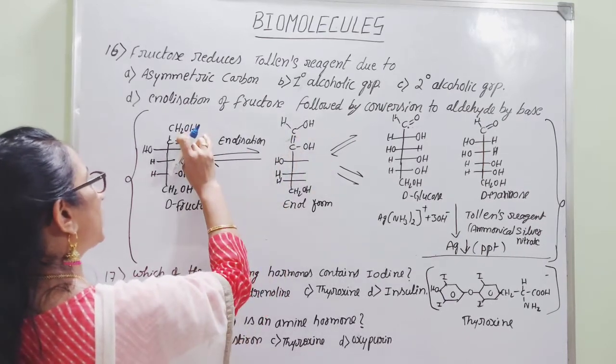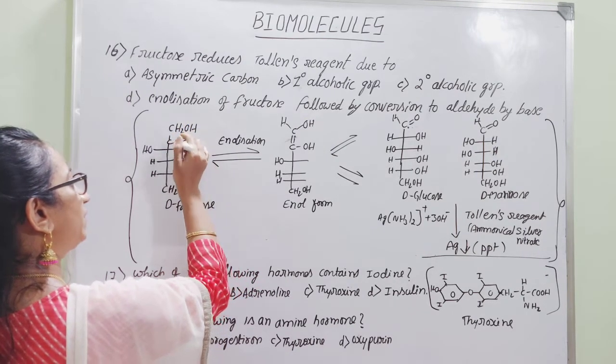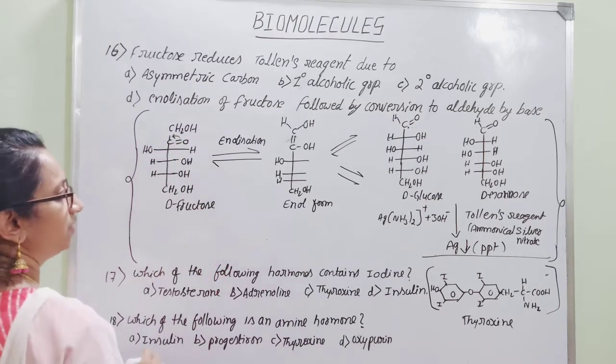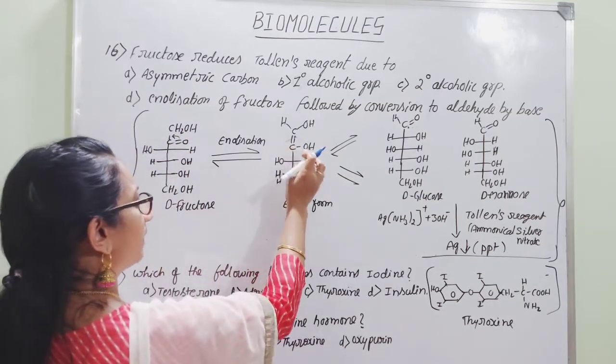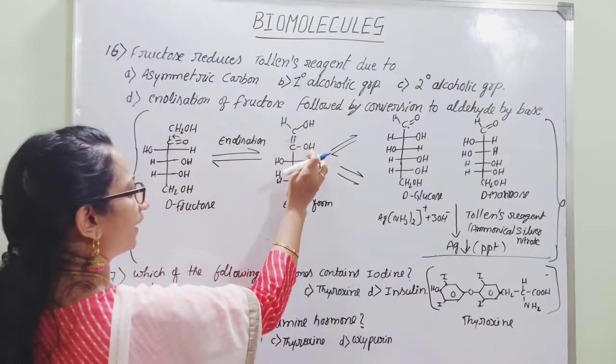But the hydrogen attached to this carbon shifts to the oxygen atom. There is a shifting of bond between these two carbon atoms, so these two carbon atoms gain a double bond and the oxygen atom gets attached to the other hydrogen atom.